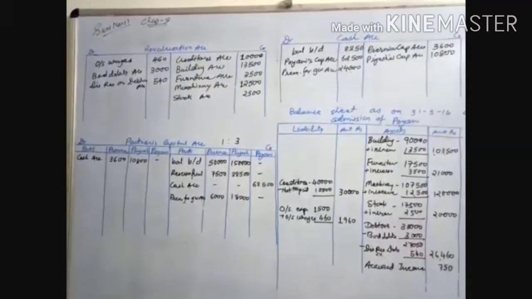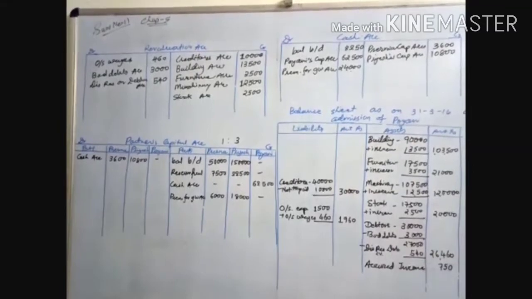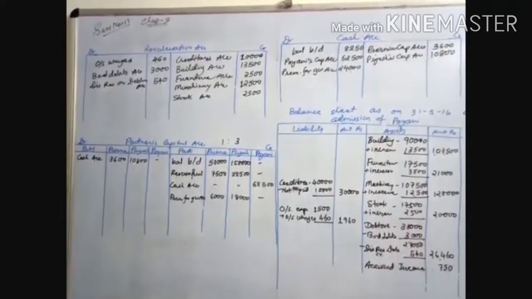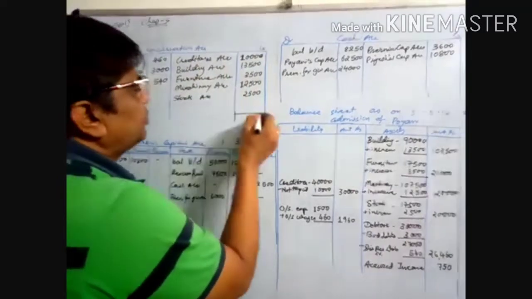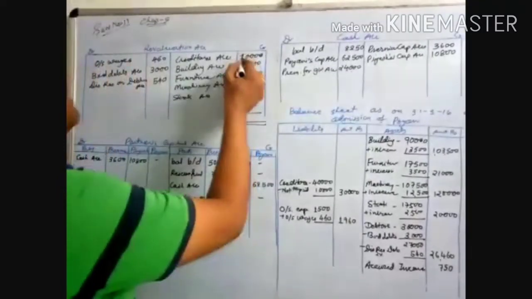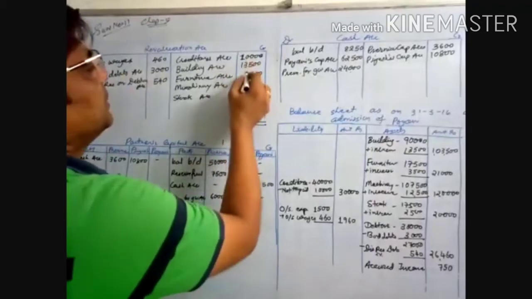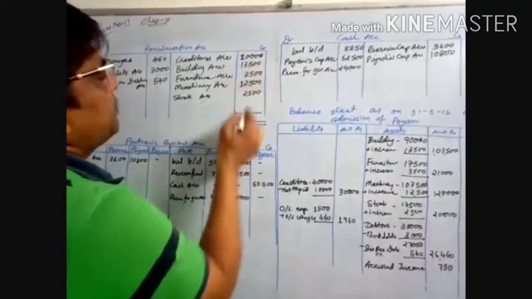Now in totaling, in the revaluation account, do the total of the credit side. 10, 20, 30, then 40, yes, 42,000.